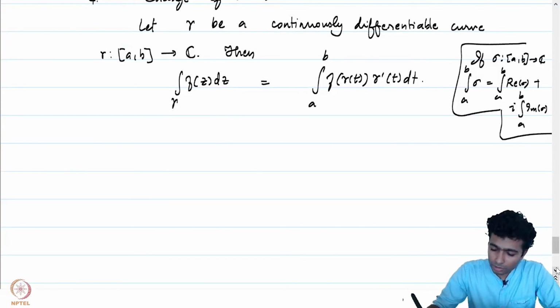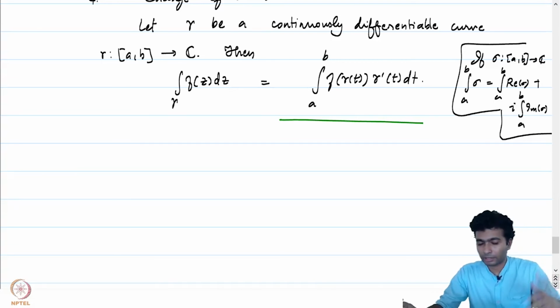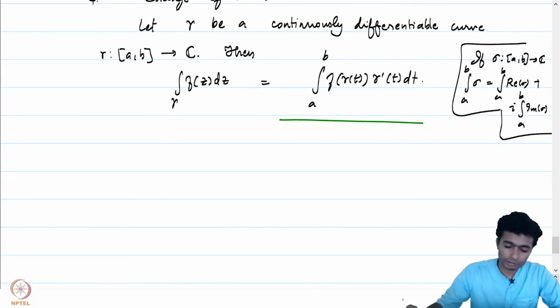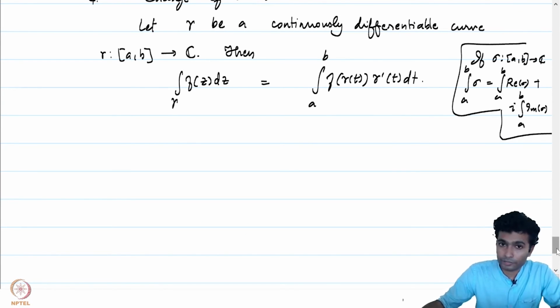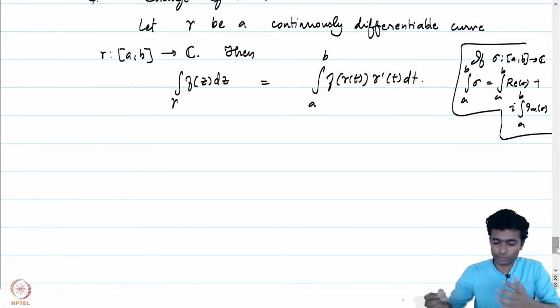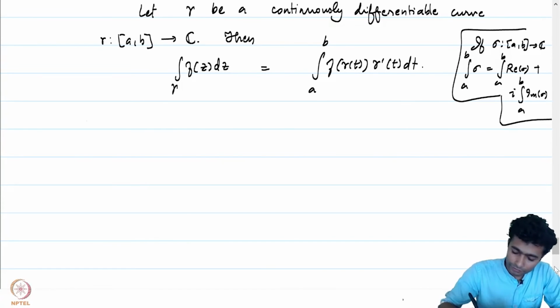In most textbooks, you will find that this is given as the definition of the integral of f over curve gamma, by considering only continuously differentiable curves or piecewise continuously differentiable curves. What we have established with this property is that our more general definition of the integral of f over rectifiable curves is consistent with those definitions you can find in the various textbooks. Alright, so let's give a proof of this.